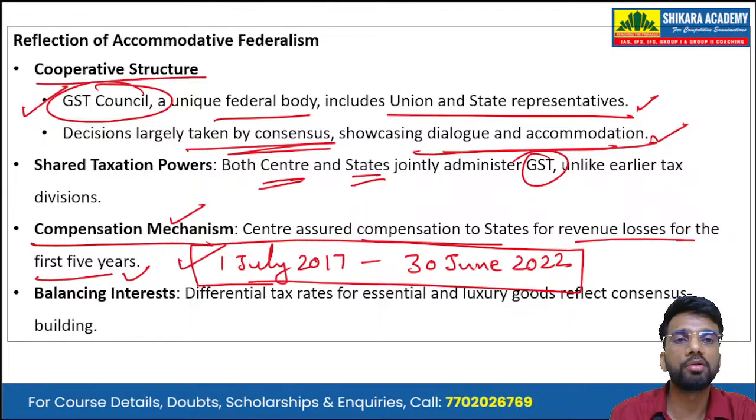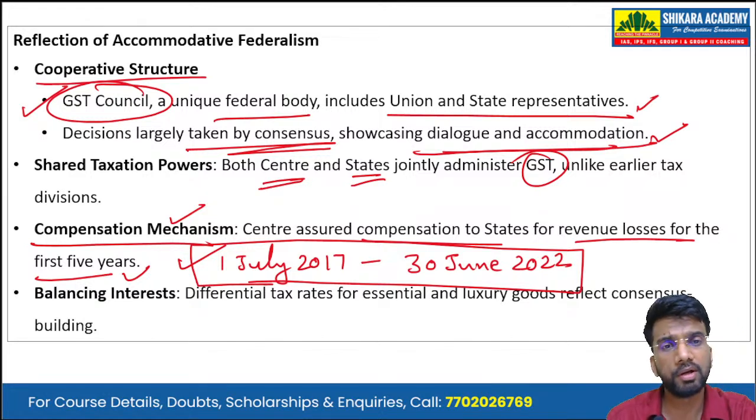And the central government also came out with the compensation cess that was applied on different sin goods like tobacco, cigarettes, as well as luxury goods like luxury SUV cars and aerated drinks. So the central government started levying the compensation cess, and that compensation cess that was collected was then given to the states as compensation for the first 5 years.